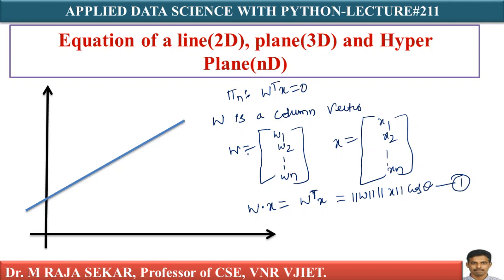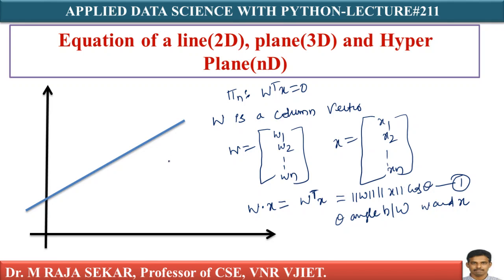If W and X are 2 points in an n-dimensional space, theta is the angle between W and X.